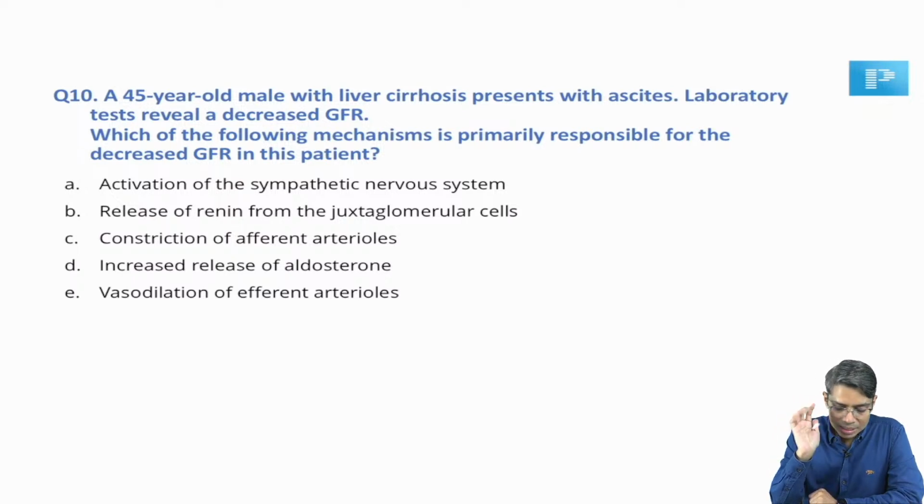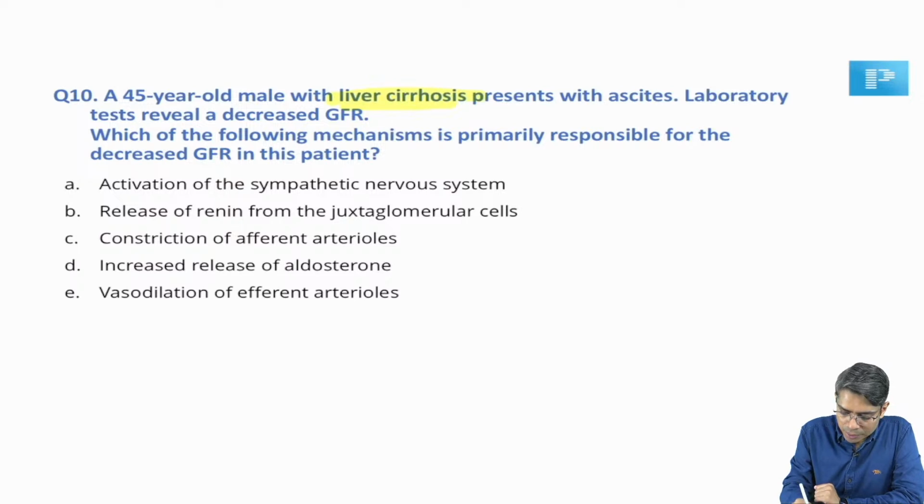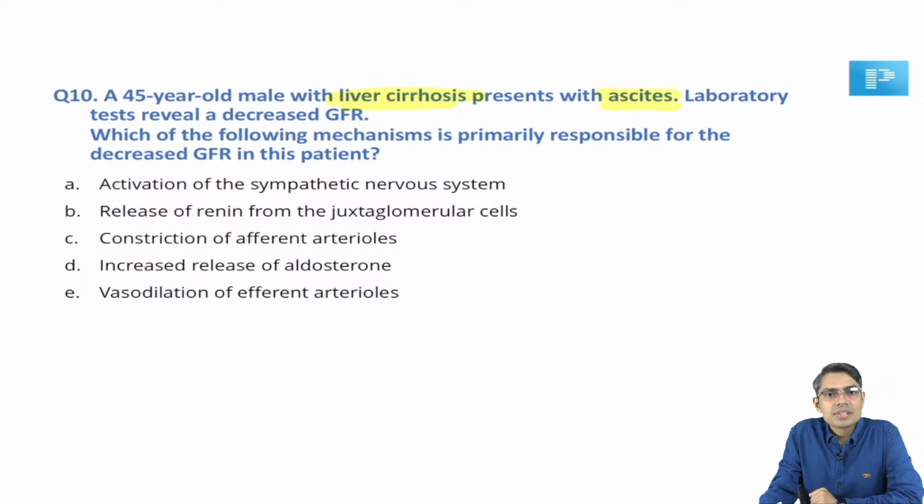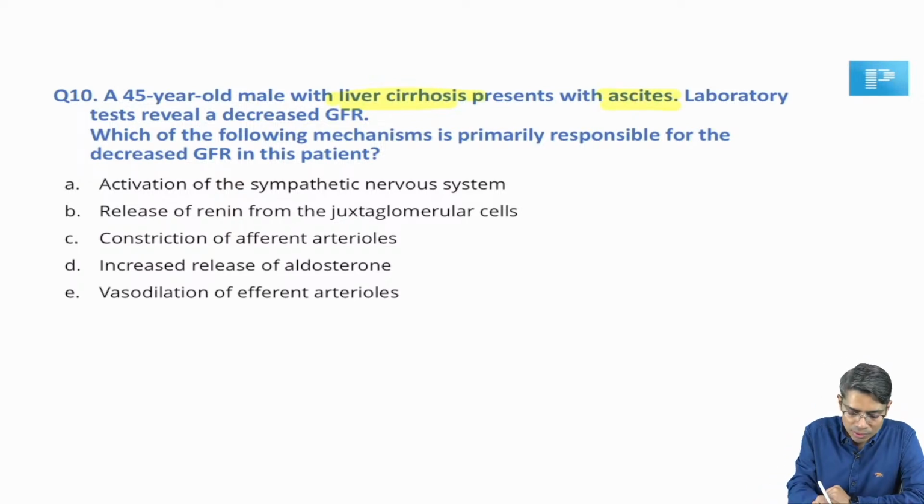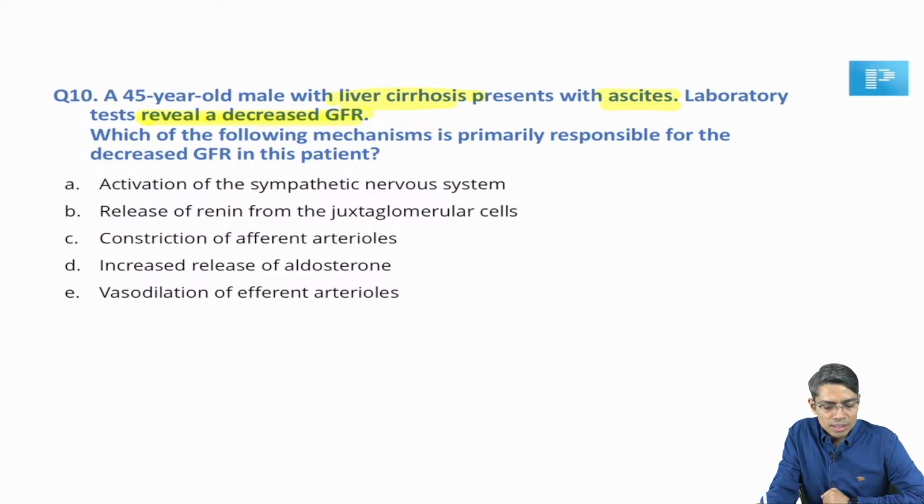A 45-year-old male with liver cirrhosis with ascites, and you are finding out there is a decrease in GFR, glomerular filtration rate. Which of the following mechanisms is primarily responsible for decreased GFR in this patient? That is a simple question, okay.